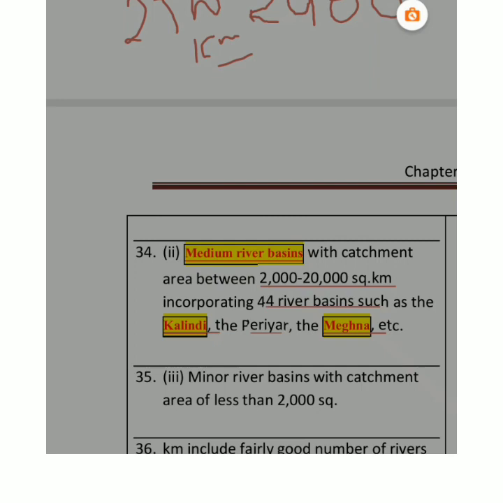Then we have: do you think the discharge of the water of rivers in general, and the Kosi in particular, remains the same, or does it fluctuate? Whatever the river is depositing, whether the deposition remains the same. That's the question they want to ask you. And the second question they want to ask you: when does the river course receive the maximum quantity of water? पानी कब रिवर्स में बहुत सारा होगा, और पानी का ज़्यादा होना या कम होने से इसके पॉजिटिव और नेगेटिव इफेक्ट्स बताने हैं आपको. फ्लडिंग का कोई पॉजिटिव इफेक्ट भी होगा, नेगेटिव इफेक्ट भी होगा. Definitely yes. If I say, the answer is almost yes, right?